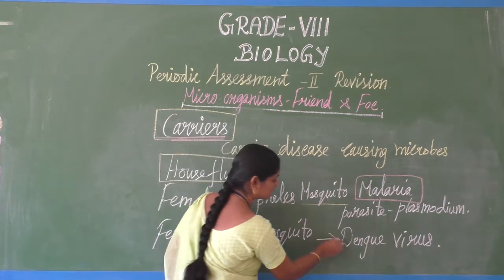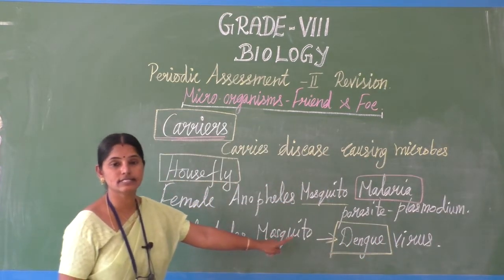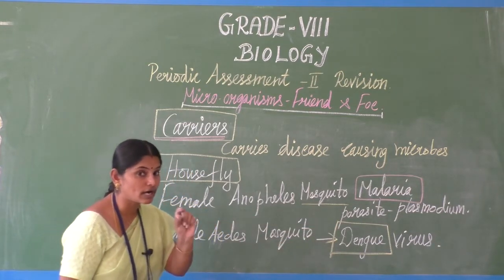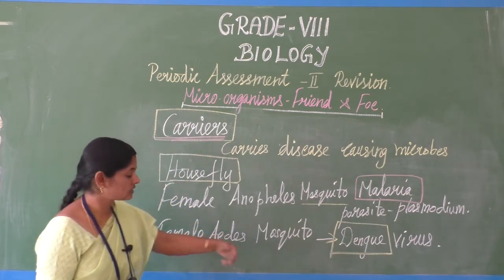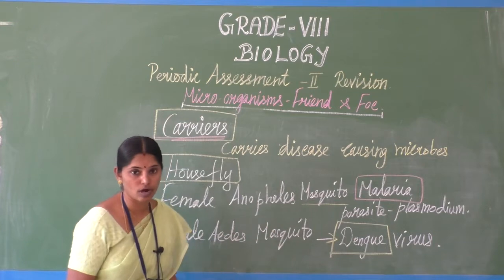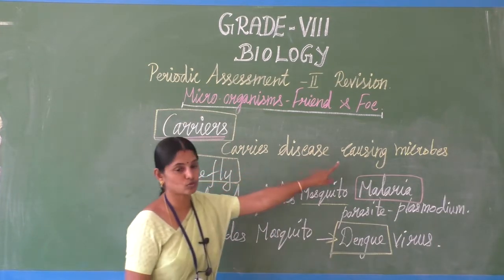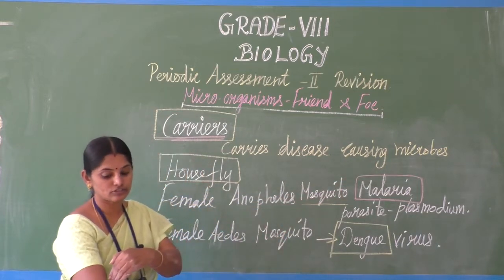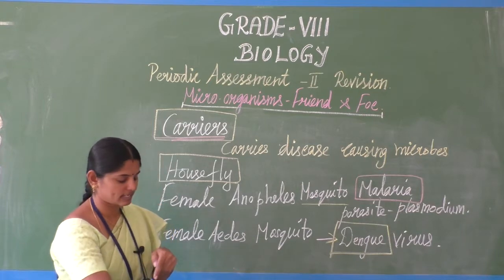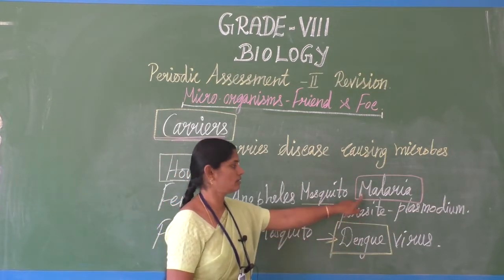The Aedes mosquito gives dengue. The disease is called dengue virus; it carries a microorganism, a virus. See, these mosquitoes won't be affected by malaria and dengue. They only carry the microbes and inject them into our body through the proboscis, the mouth part. When it is injected into our body, we get fevers like dengue and malaria.